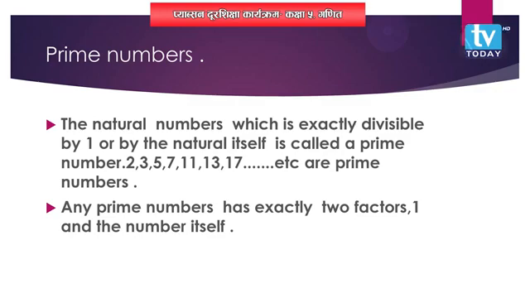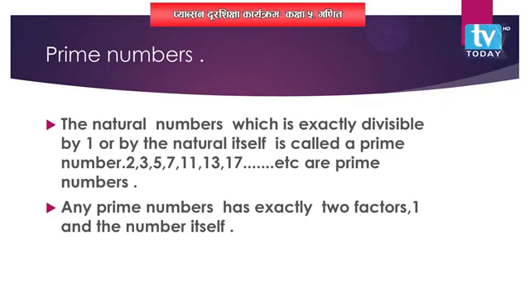Such as 2, 3, 5, 7, 11, 13 and so on up to 100, because you have already learned in grade 4. So students, a number which is exactly divisible by 1 or by itself only is known as a prime number.